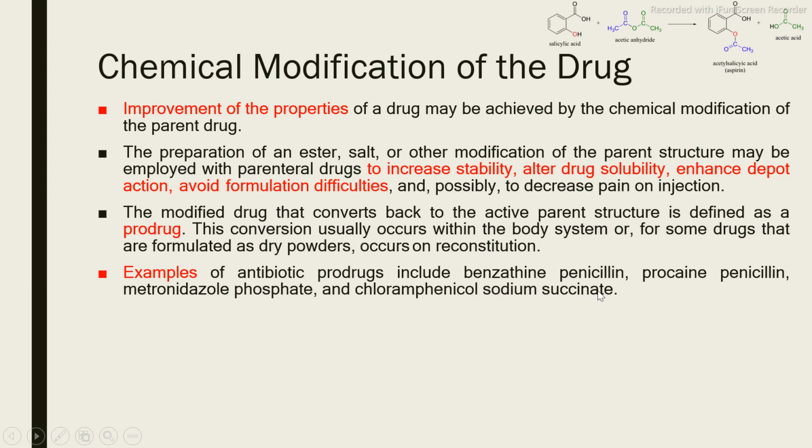Now this benzathine penicillin has a high solubility, and because of high solubility it will rapidly dissolve and again it will be absorbed. Once it is absorbed, then in the body this benzathine penicillin will be converted into the active form, that is penicillin. So this prodrug gets converted into the active drug when it enters your body. That's why we prepare prodrugs of some active entities. In the same way, like procaine penicillin, metronidazole phosphate, or chloramphenicol sodium succinate. These are all types of prodrugs.